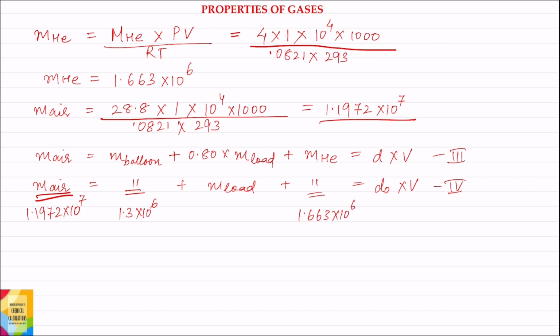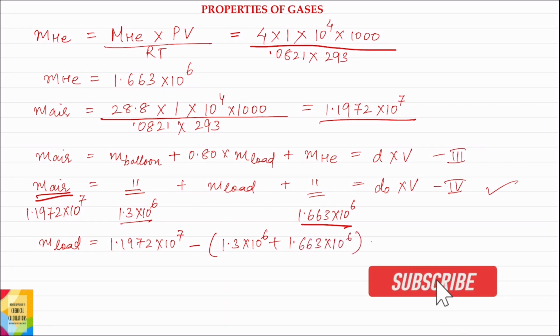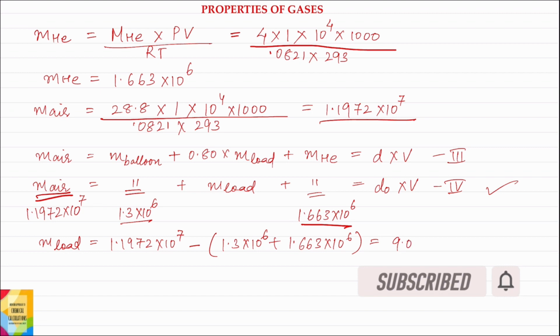So from equation 4, mass of load will be equal to mass of air minus, in bracket, mass of balloon plus mass of helium. So this will be equal to 1.1972 into 10 to the power 7 minus bracket 1.3 into 10 to the power 6 plus 1.663 into 10 to the power 6, and this is equal to 9.01 into 10 to the power 6 gram. This is the mass of load at ground level.